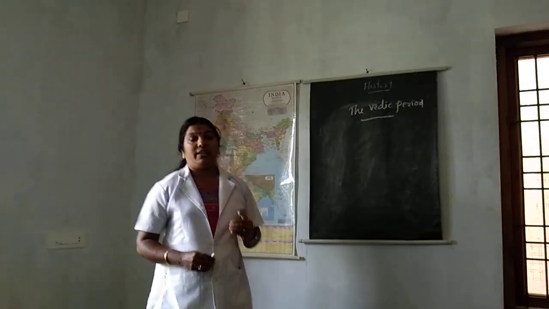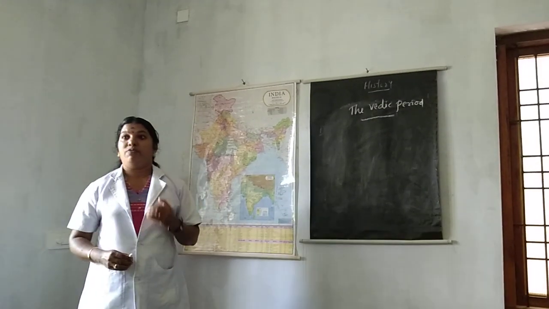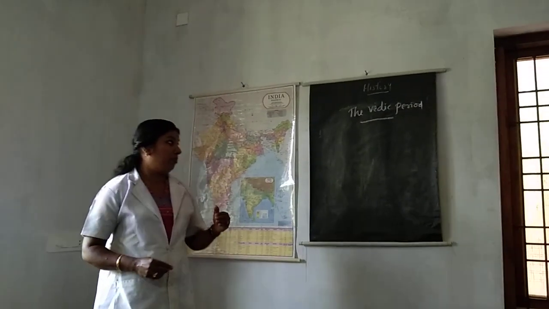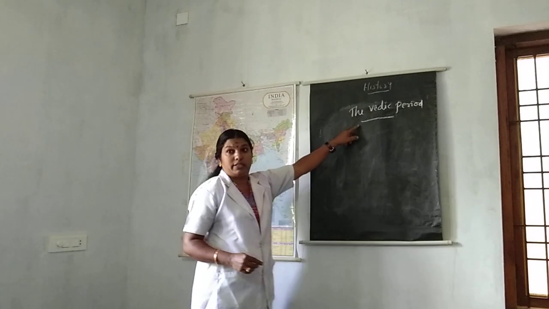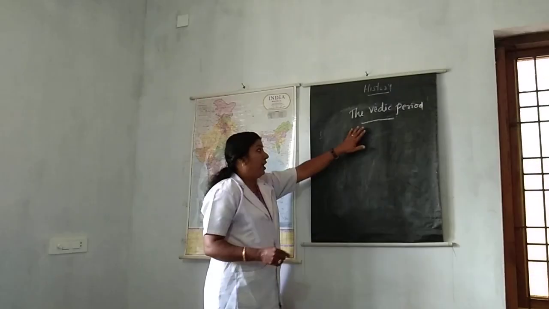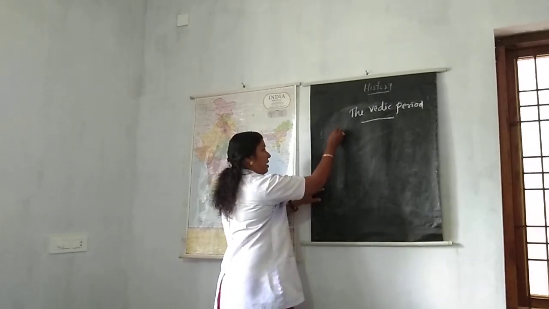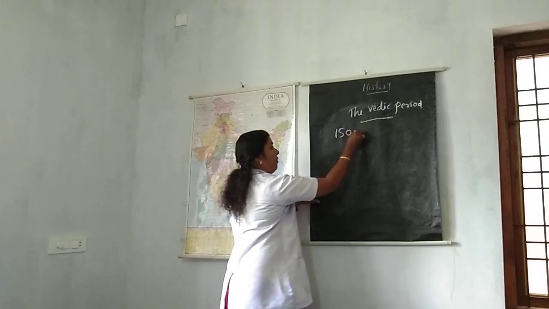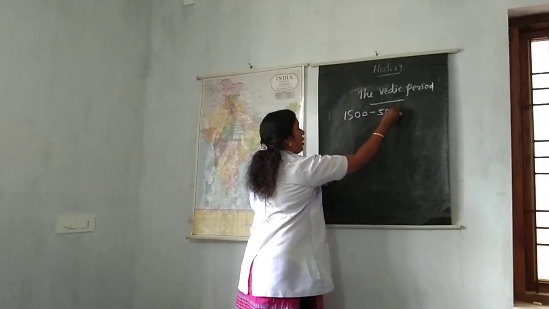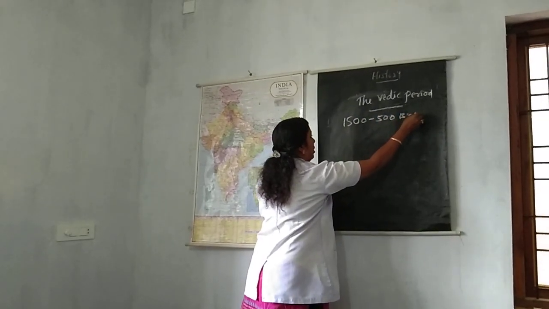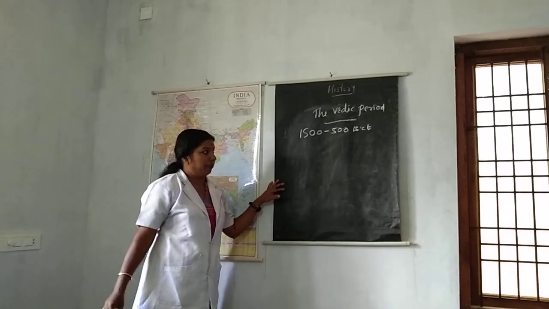Next, Veda is a Sanskrit word which means knowledge. What is the word meaning of Veda? Knowledge. Next, Vedic period. Vedic period begins from 1500 BC to 500 BC.